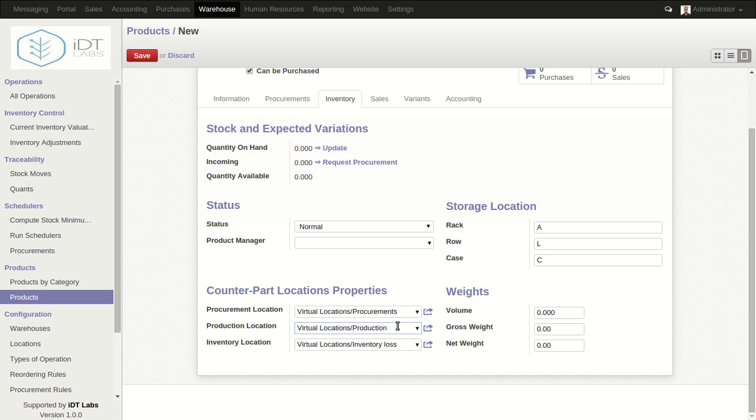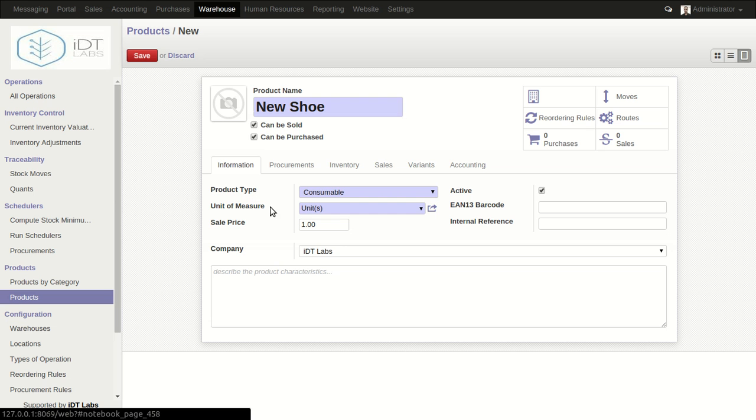So for example, if we added 55 products, and at the end of the day we are only seeing 50 products, then we will assume that the 5 products that we are missing come under this inventory loss, and we can make reference to them in later compilation and so on and so forth. Okay, so let's just save this product for now and see what happens.